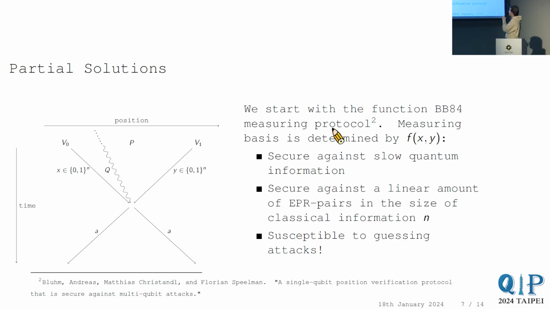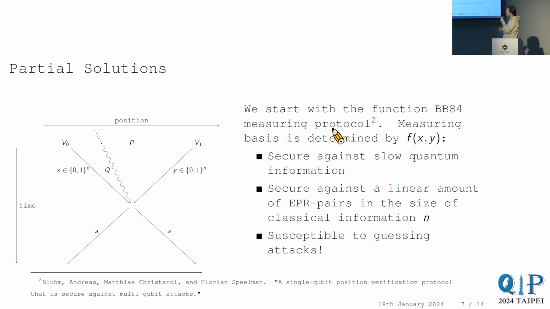Some nice properties of this protocol: it's actually secure against slow quantum information. Here I described the quantum information as not going at a 45-degree angle, which basically means the qubit can come with any speed. But the point is that before you learn this x and y, this qubit is useless to attackers. They cannot do anything to it yet, because it's a maximally mixed state. And the moment they receive this x and y, something interesting can happen. And x and y are just classical messages that we can send with the speed of light, with radio waves or whatever. That's something that we can do over a long distance.